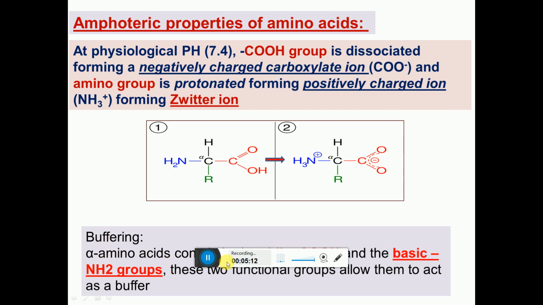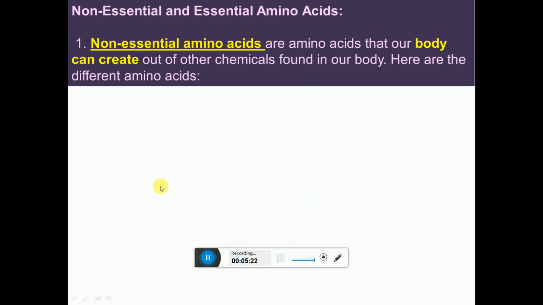Alpha amino acids have a carboxylic acid group and a basic amino group. These two functional groups allow them to act as a buffer. So this is one characteristic. Amino acids are classified into two large categories, that is non-essential and essential.